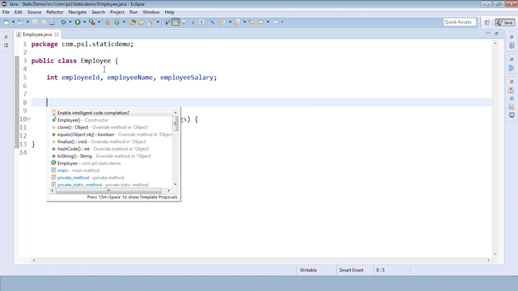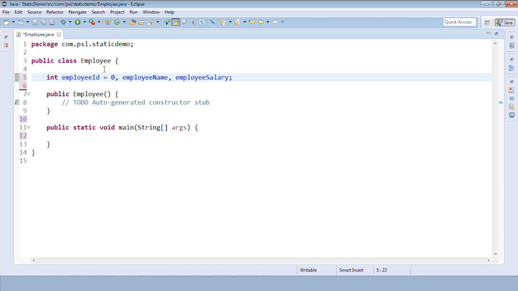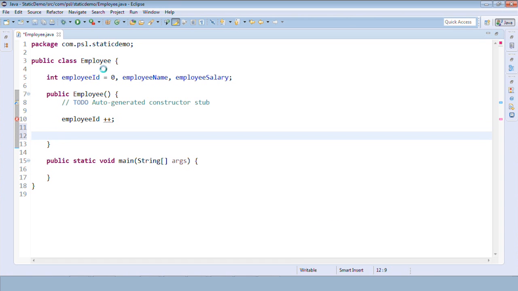I'll create a constructor, the employee constructor. As we are saying, employee ID is assigned by the organization, so that should be auto incremented, starting with a 0, and the default value is again a 0. So even if I don't initialize it, that is also fine. So employee ID should be auto incremented, so I'll increment it here in the constructor, but employee name and salary has to be passed from main.